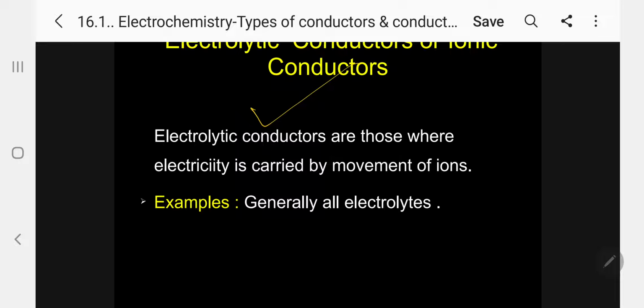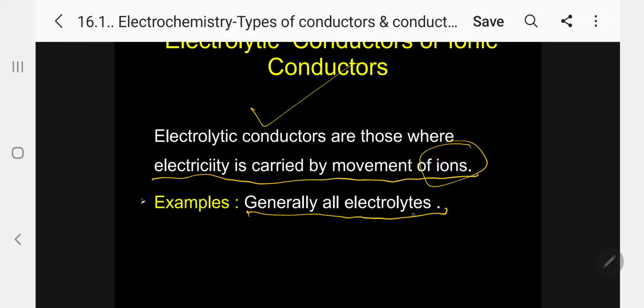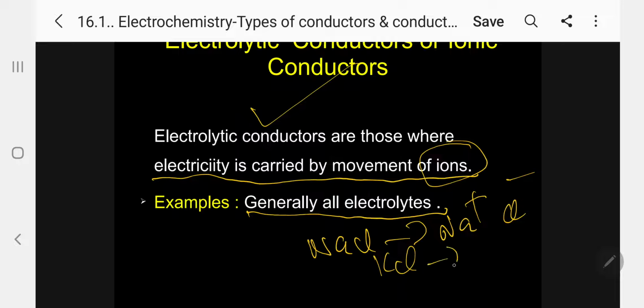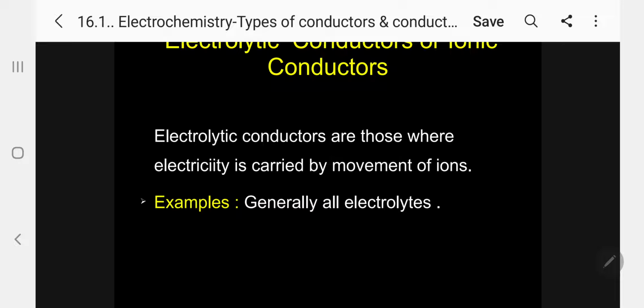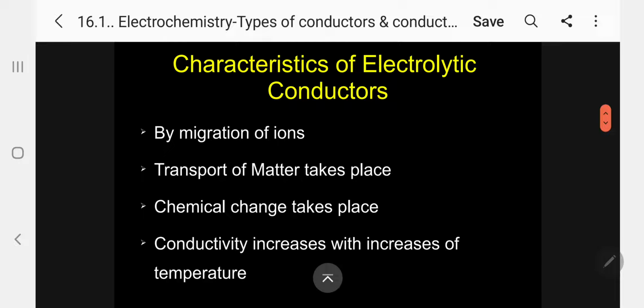Electrolytic conductors, the second type, are those where electricity is carried by the movement of ions. Example: generally all electrolytes, sodium chloride in the form of Na+ and Cl-, potassium chloride in the form of K+ and Cl-. So all electrolytes move in the form of ions. This is called electrolytic conductors or ionic conductors. What are the characteristics of electrolytic conductors? Here conductivity is due to migration of ions.